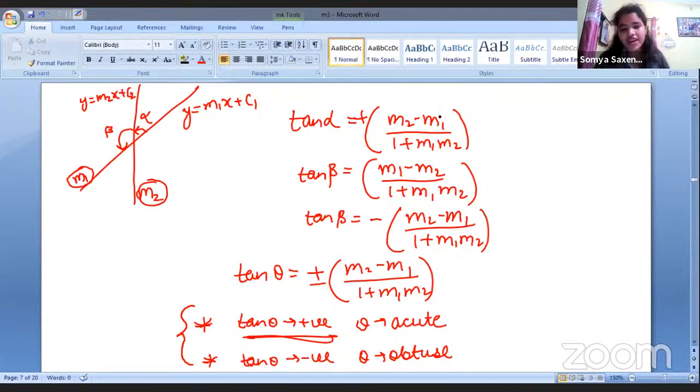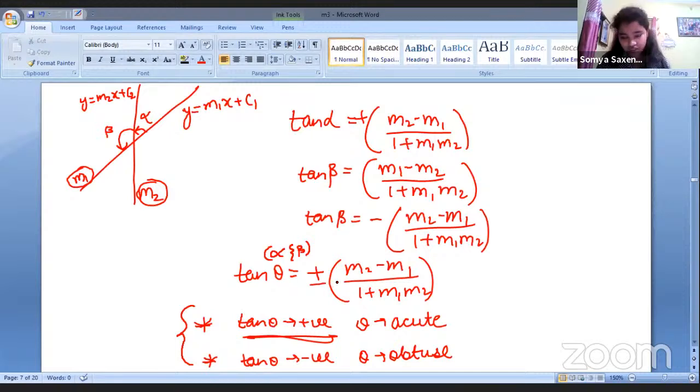Somewhere we are getting the positive part and somewhere we are getting the negative part. So instead of writing positive and negative separately, we have combined them. So this theta can be alpha or beta. There is no specification of which it is, the acute one or the obtuse one. That is why we have put the plus minus sign, so that we are sure we are considering both of them, the positive as well as the negative, the alpha and the beta. And whether we choose positive or negative depends totally upon the theta.